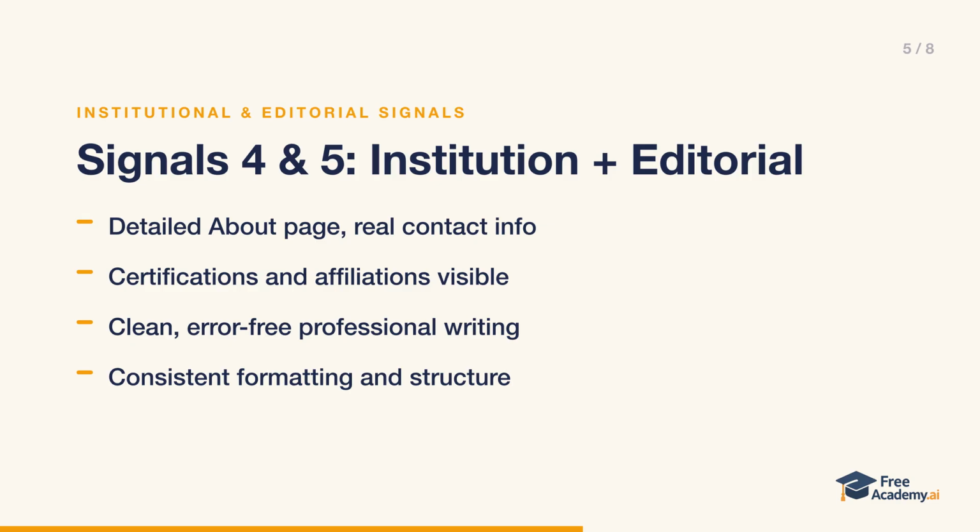The fifth category is editorial quality: clean, error-free writing, professional formatting, and logical structure. Build it by using professional editing, following a style guide, checking spelling and grammar, and keeping formatting consistent. Sloppy writing signals sloppy facts, so these 2 categories work together to show your whole operation is credible.